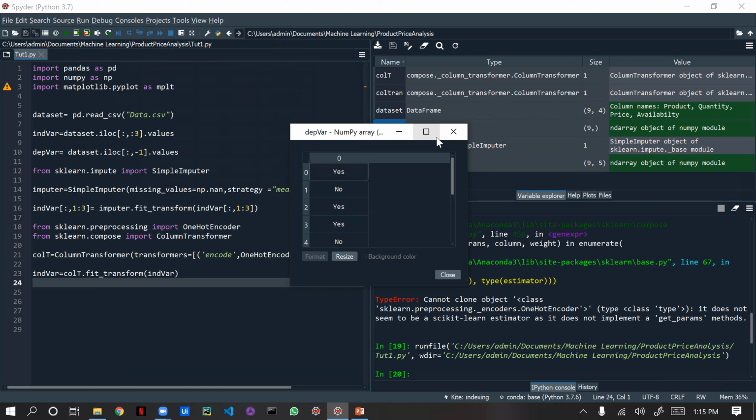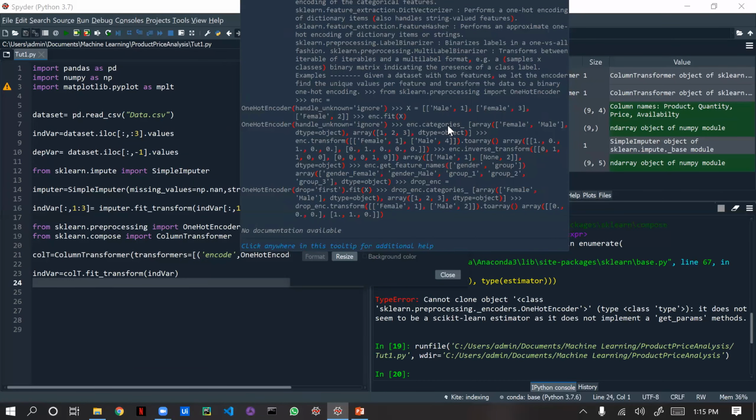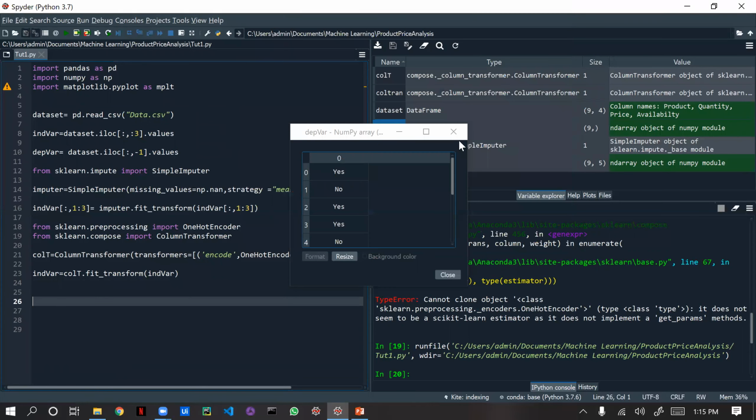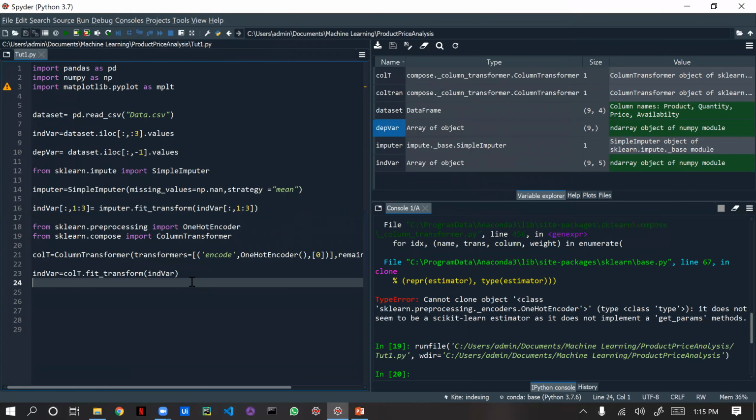So for the dependent variable, it's not mandatory to use one hot encoding, because here we have only one column. We can use even label encoding. For label encoding, we are just going to import it the same way we did for one hot encoding.